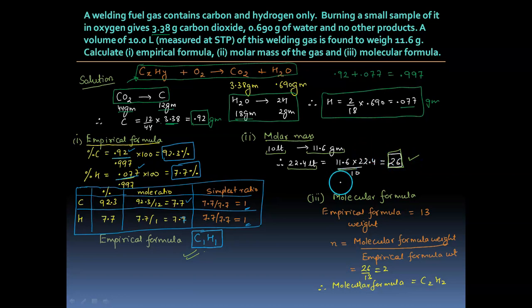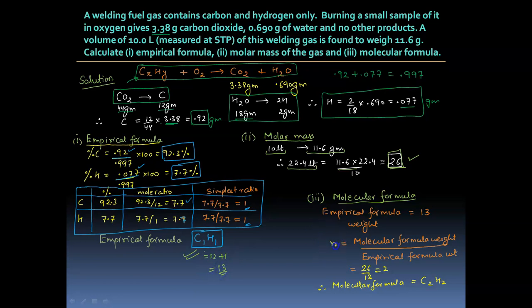Then third, what is the molecular formula? The molecular formula is a multiple of the empirical formula. The molecular weight we know is 26. The empirical formula is CH, which means the empirical formula weight is 12 plus 1, which is equal to 13.